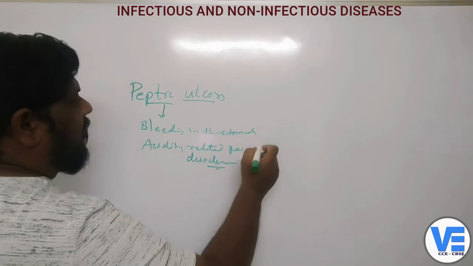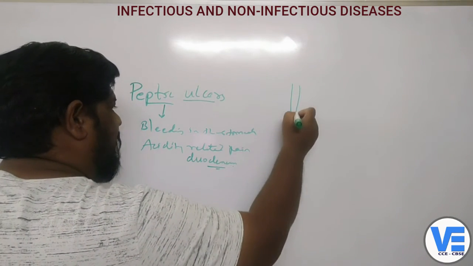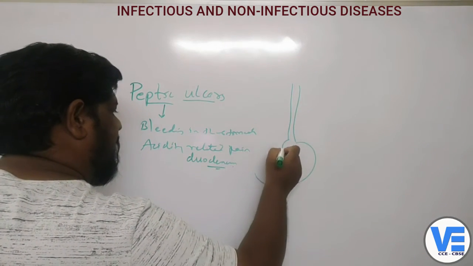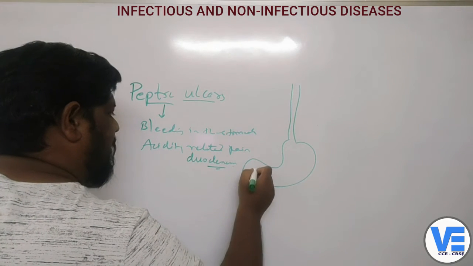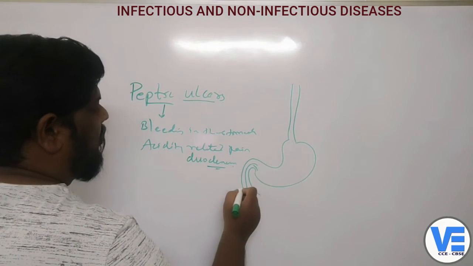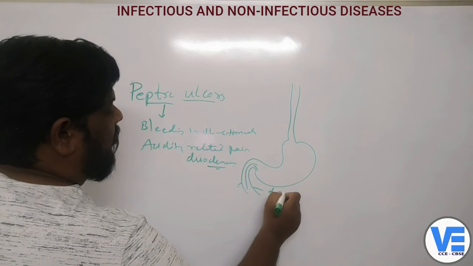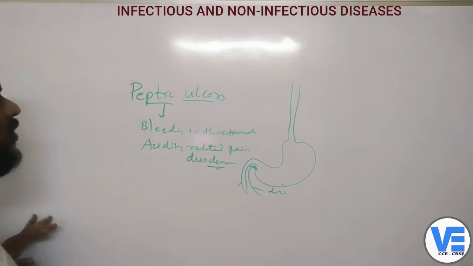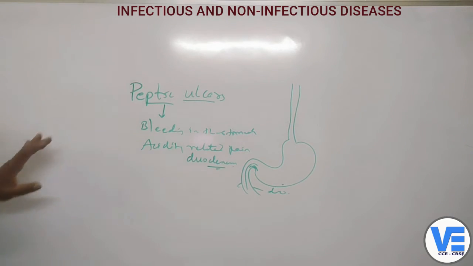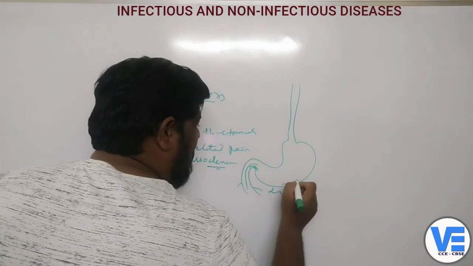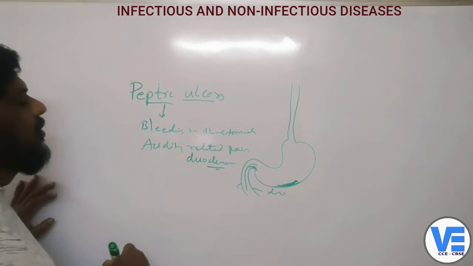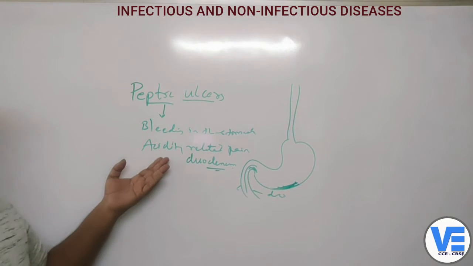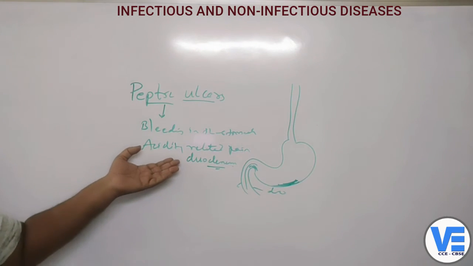Now what is this duodenum? This is the esophagus, and this is the stomach, and this U-shaped part you can see here, no? This is called the duodenum, right? So here and also in the stomach, there used to be peptic ulcers, because of which you can see there's bleeding of blood in the stomach and the duodenum, and also some kind of acidity-related pain in the stomach.